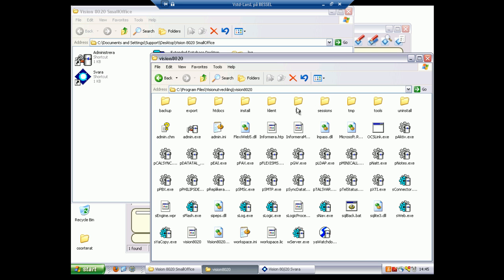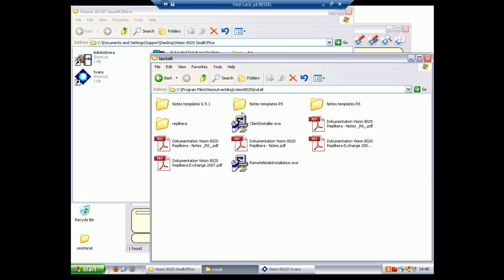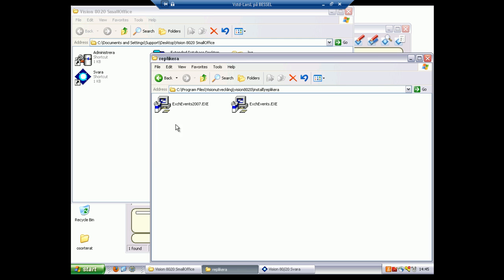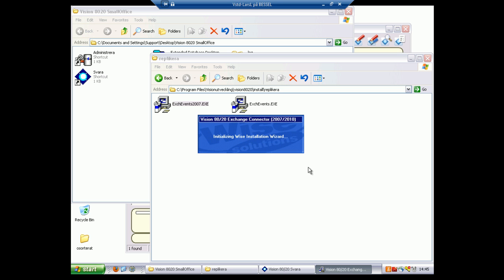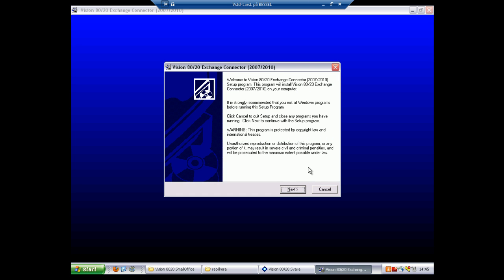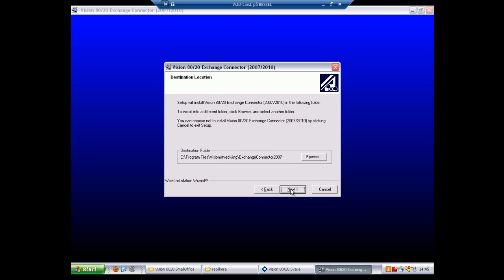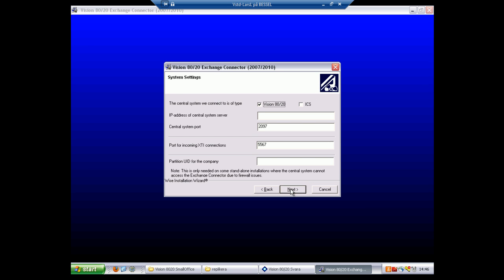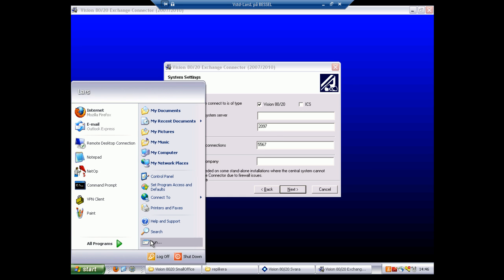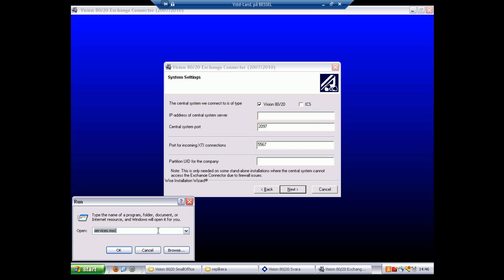In this folder, you can find two different installation files, one for the Exchange 2003 connection and one for the Exchange 2007 and 2010 connection. Let us use the file for the Exchange 2010 connection. The first thing we need to do here is to specify the address of the central system, which is the Vision8020 server.